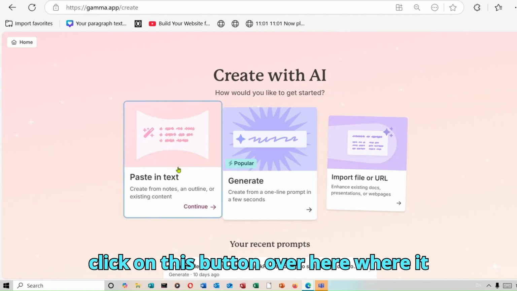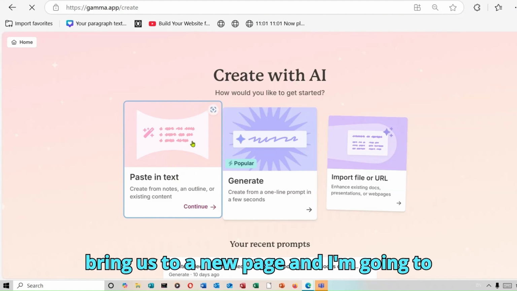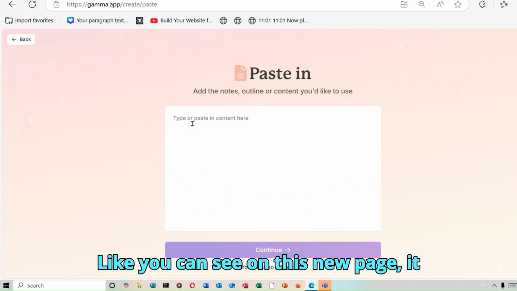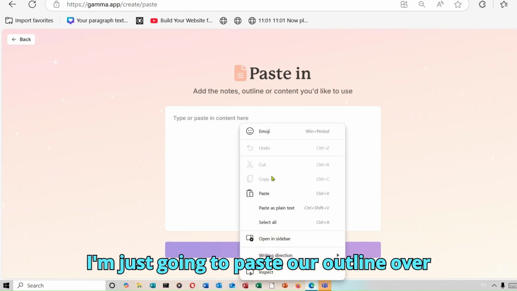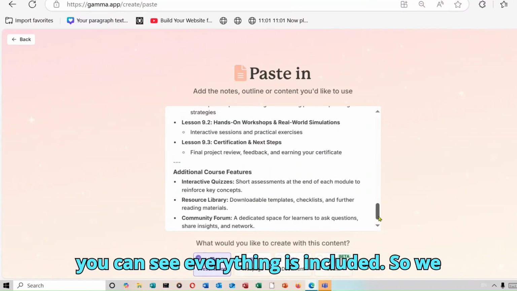So I'm just going to click on this button over here where it says continue, and then it's going to bring us to a new page, and I'm going to show you what we are going to be doing next. Like you can see on this new page, it says type or paste in content here. So I'm just going to paste our outline over here. Okay, just like this, and like you can see, everything is included.